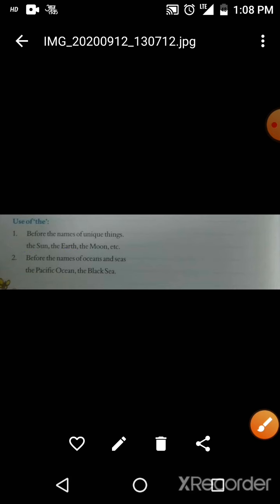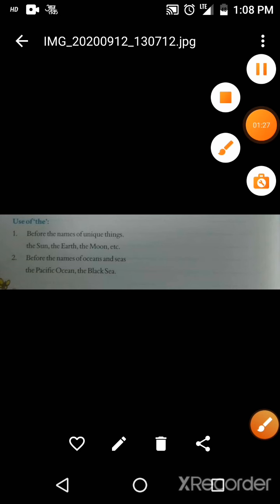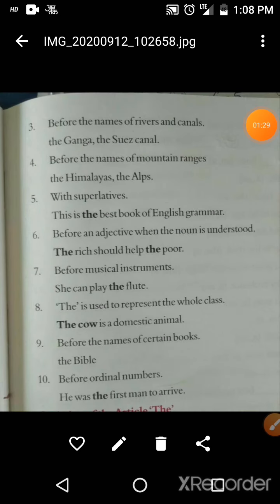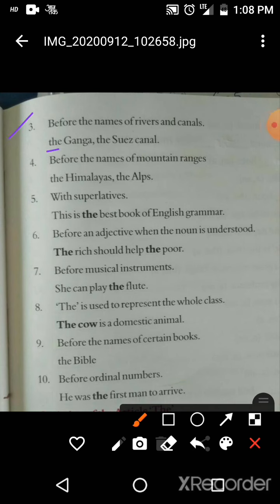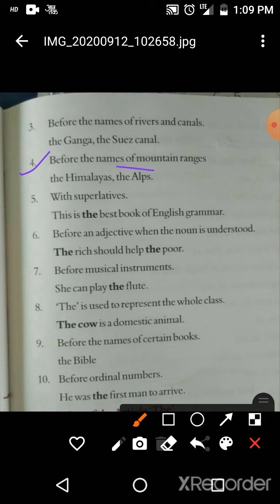Second, before the names of oceans and seas like the Pacific Ocean, the Black Sea, etc. Third, before the names of rivers and canals like the Ganga, the Suez Canal, etc. As you know, Ganga is a holy river. Fourth, before the names of mountain ranges like the Himalayas, the Alps, etc.